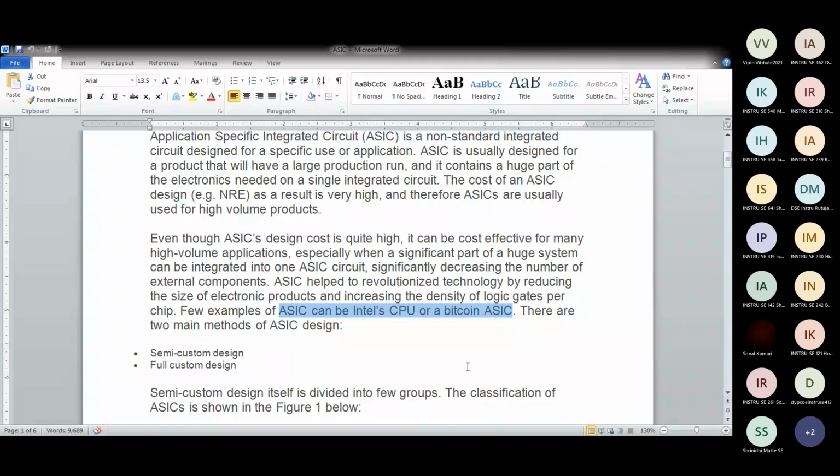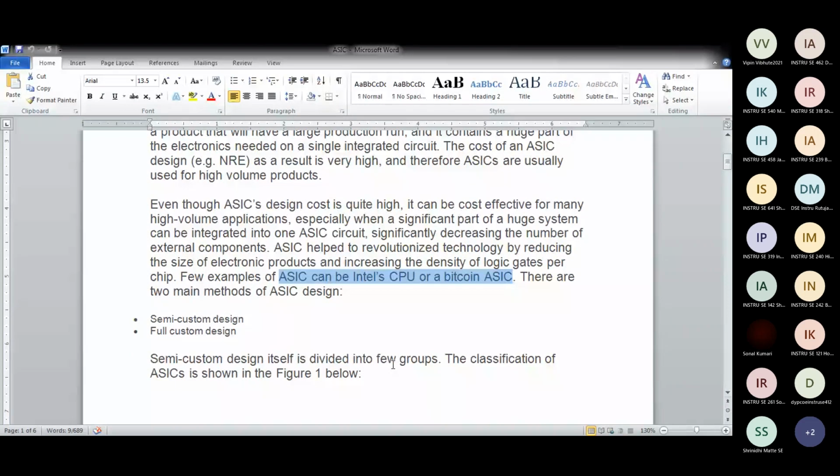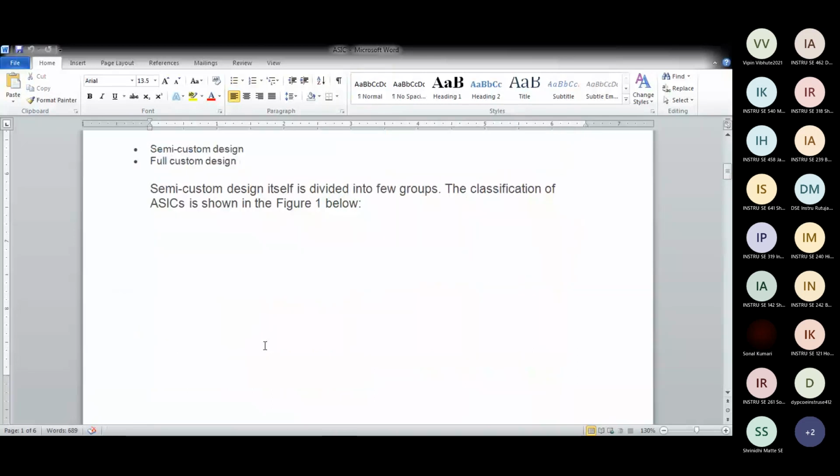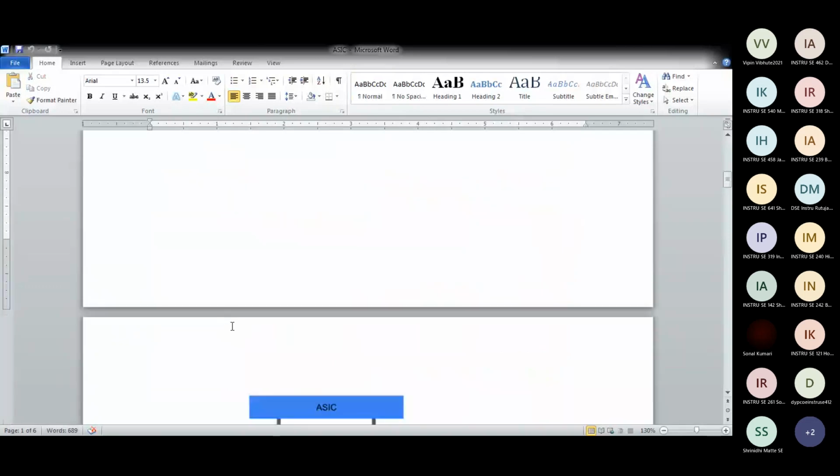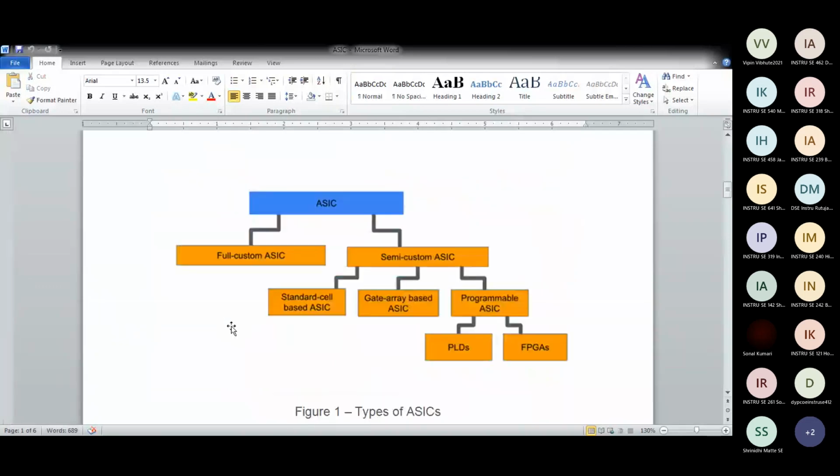So there are two methods of designing ASIC: semi-custom and fully custom. So semi-custom is itself divided into a few groups. The classification is accordingly over here.